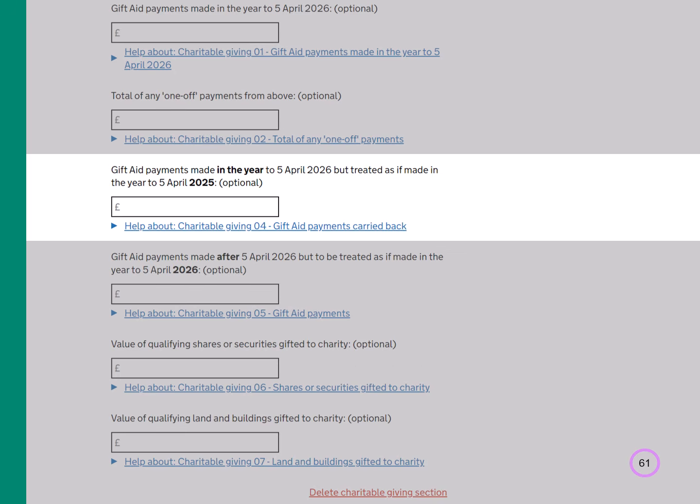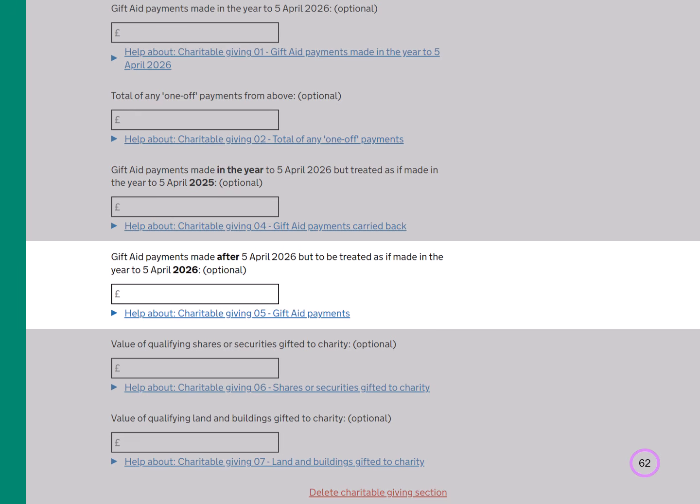On your last tax return, if you asked us to treat payments made in the tax year 2025 to 2026 as if they were paid in the tax year 2024 to 2025, enter the amounts here in the gift aid payments made in the year to 5th of April 2026, but treated as if made in the year to 5th of April 2025 box. As long as you send your tax return by the deadline in the gift aid payment